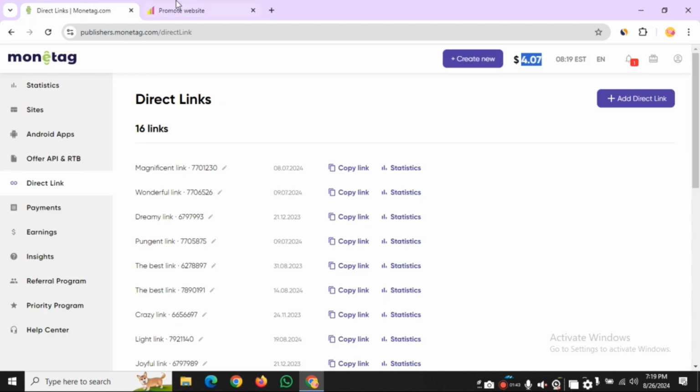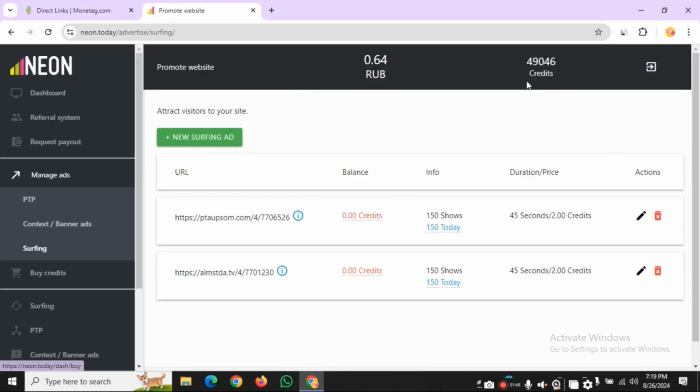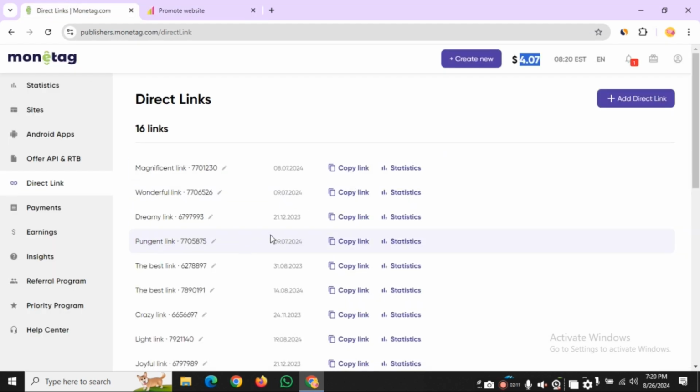I purchased $10 credit from here, about 11 something spent for 1 lakh credit, and here is a Monetag direct link. Here is another link, and today I got 150 and 150, 300 traffic from Neon.today in Monetag direct link.